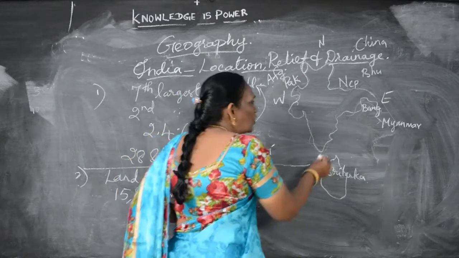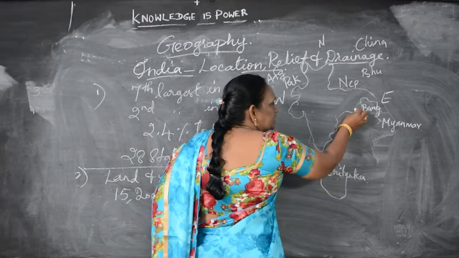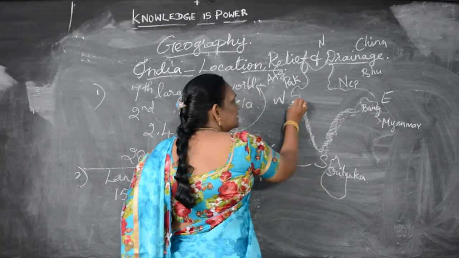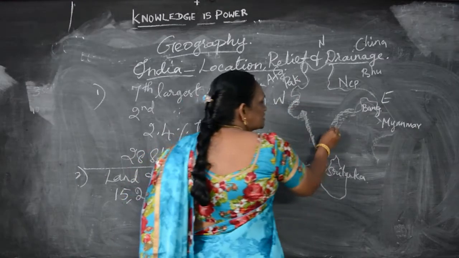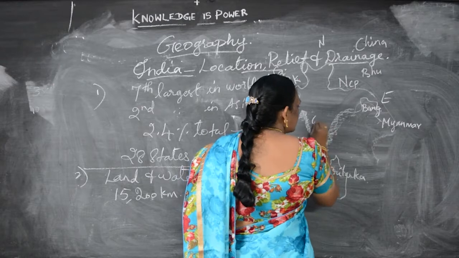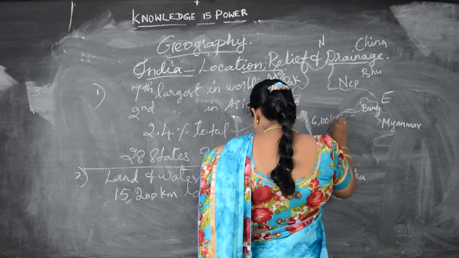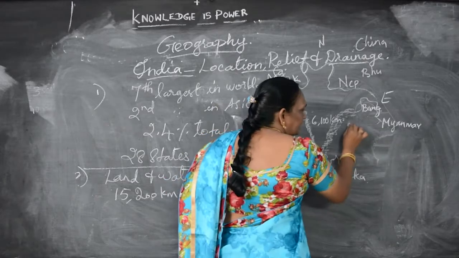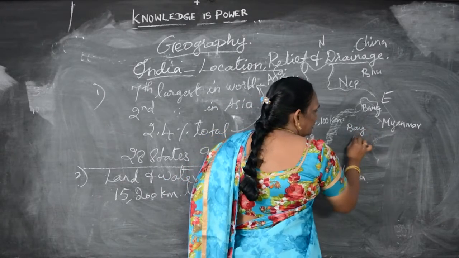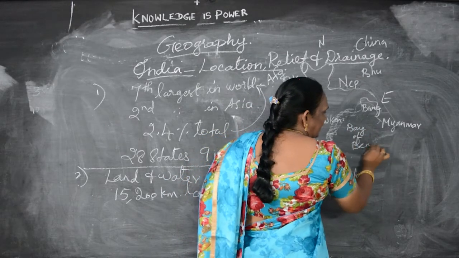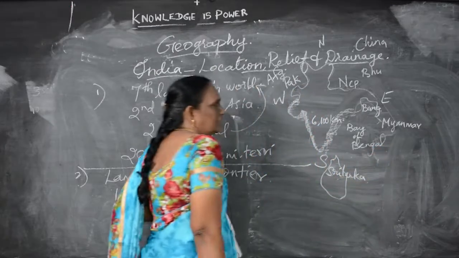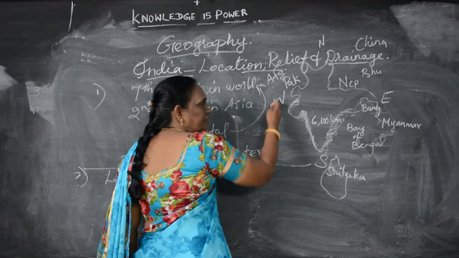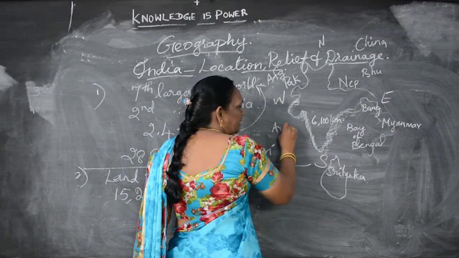And now the coastline. Coastline means the area near the sea, the water body near the sea. We have a 6,100 kilometer coastline. In the east we have the Bay of Bengal. We have studied all this in our earlier classes. In the east of India we have the Bay of Bengal, and in the west of India we have the Arabian Sea.